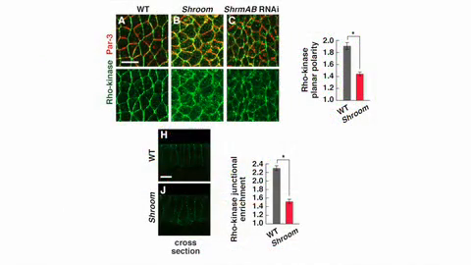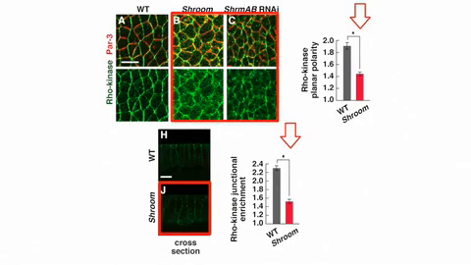Indeed, Rho kinase's planar polarized distribution, as well as its localization to adherens junctions, was reduced in embryos lacking Shroom. Simoes et al. then examined whether this, in turn, affected myosin's localization and activity.